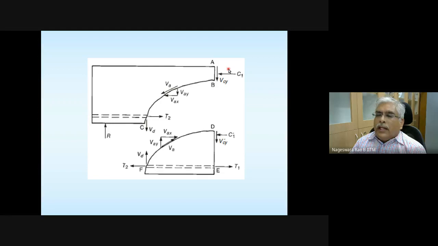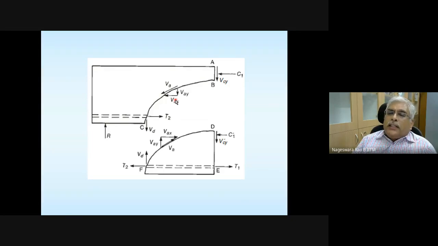But please note that when concrete gets cracked, aggregates are there. The crack plane is going to be intersected by those aggregates, and the aggregates are going to offer some resistance.